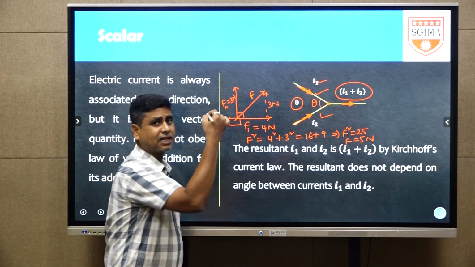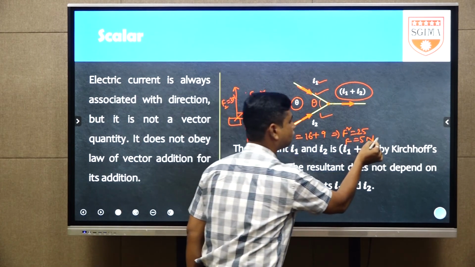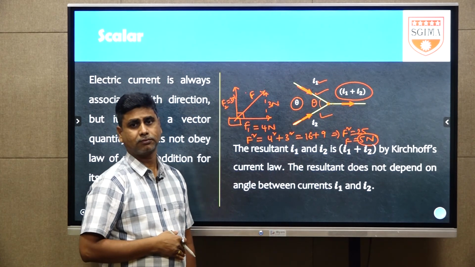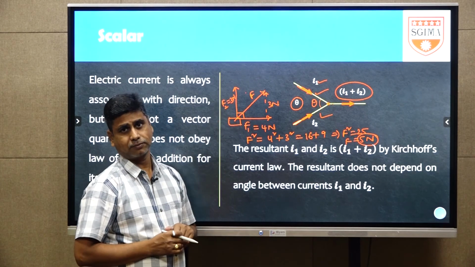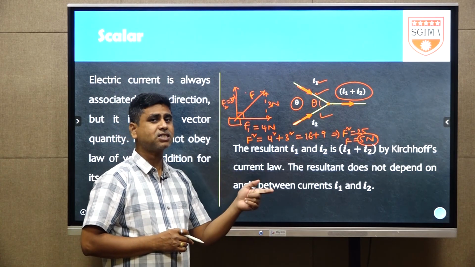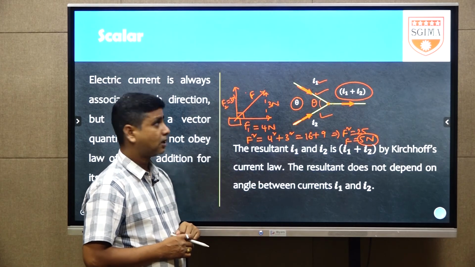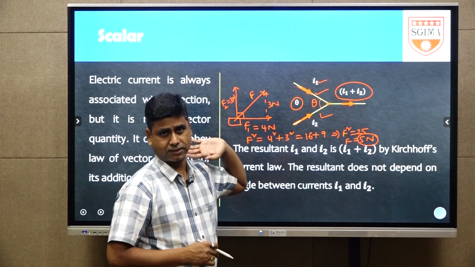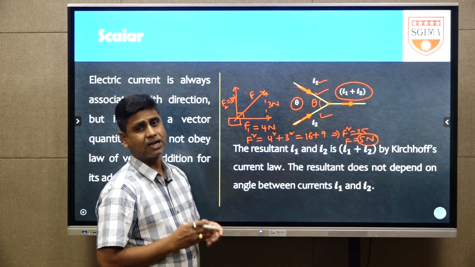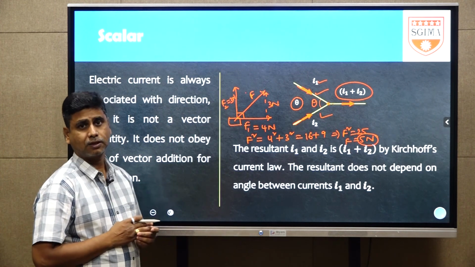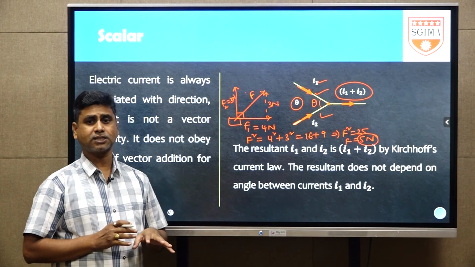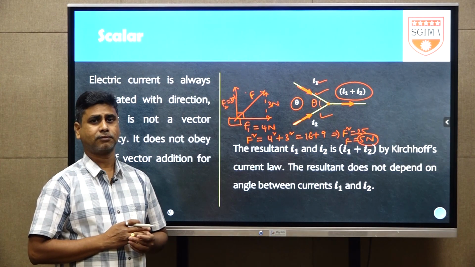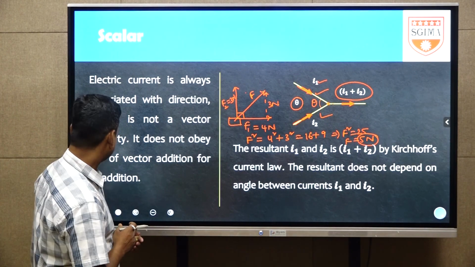In case this angle is other than 90, the resultant force value is not equal to 5. More than 5 or less than 5 will come, because it is a vector quantity. The resultant force depends on the angle between F1 and F2. But here the resultant current is independent of the angle between both conductors. That's why electric current is a scalar quantity. Electric current has magnitude and direction also, but does not obey the law of vector addition. That's why electric current is considered a scalar quantity.